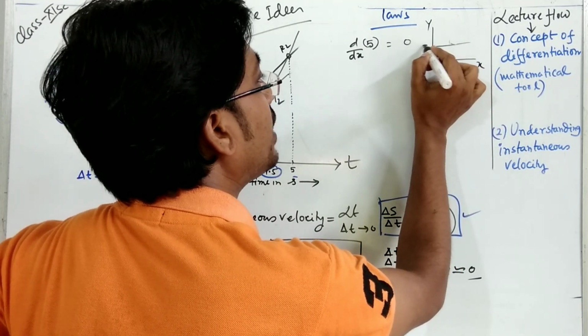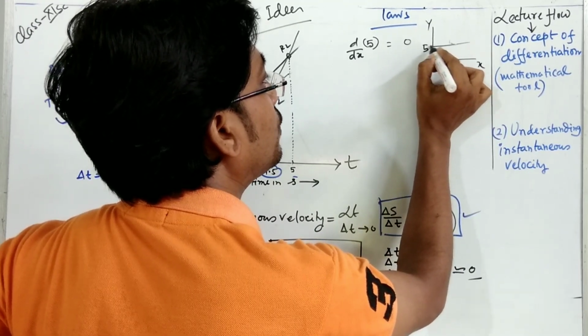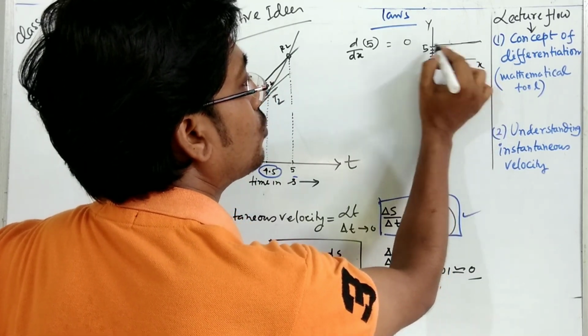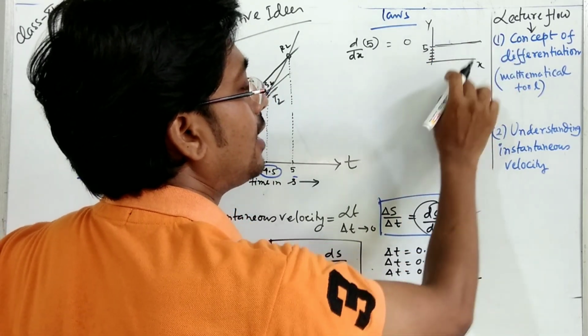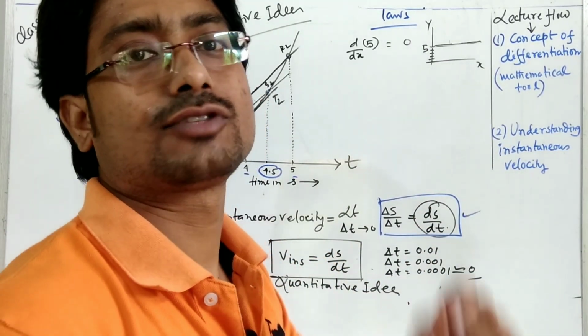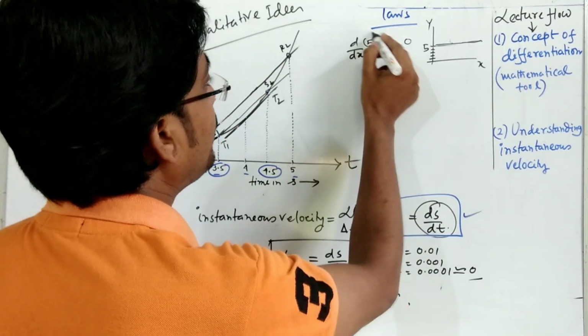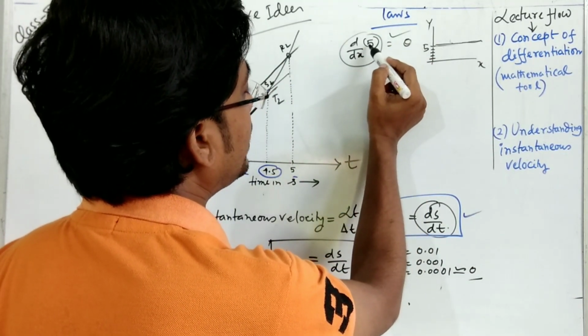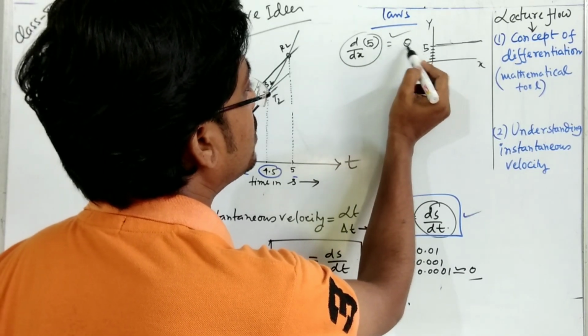This is the line y equals 5. So 5 is a straight line which is parallel to the x-axis. This line makes an angle of 0 with the positive x-axis. So that means the slope is 0. So the derivative of any constant will be 0.